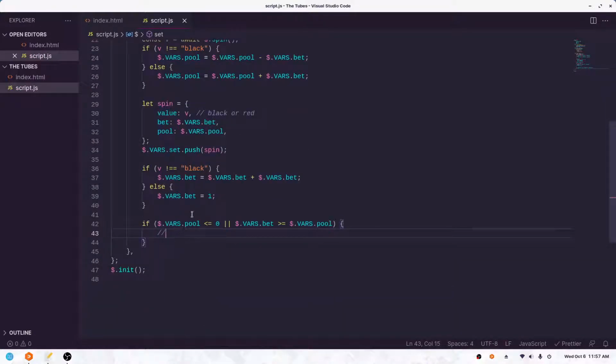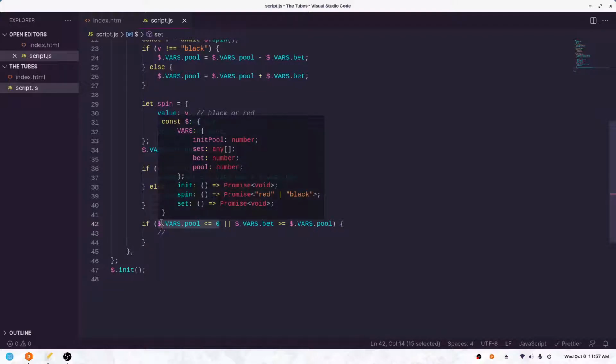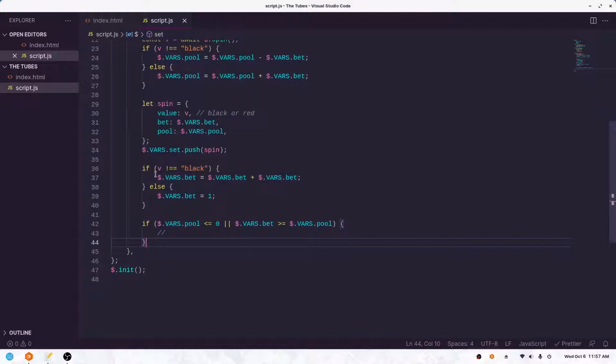What we're saying here is, hey, if our current pool is worth 0, then we're going to stop. Or if the bet, because remember if we lose, we've doubled the bet. So if the bet is more than what we have available, for instance maybe we need $500 to cover the bet, but we only have 400 left, well, we don't have enough money to cover that bet, so we'll cancel this.